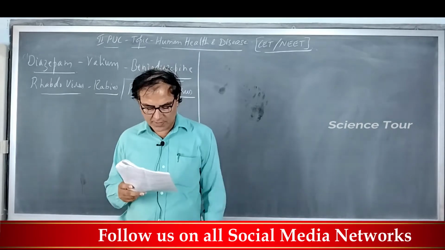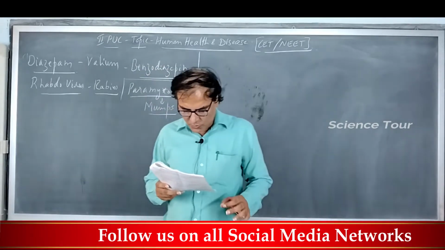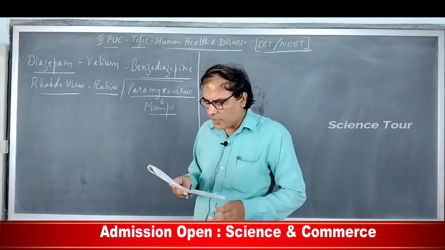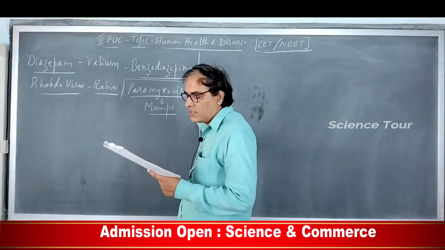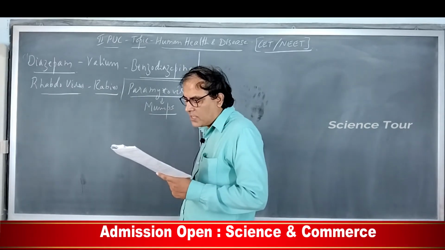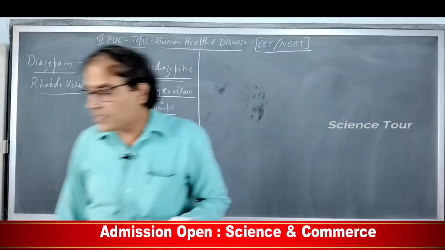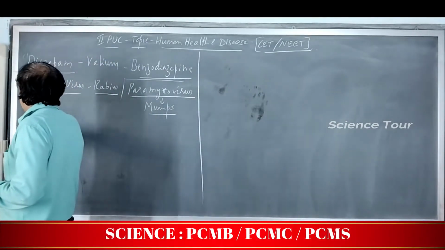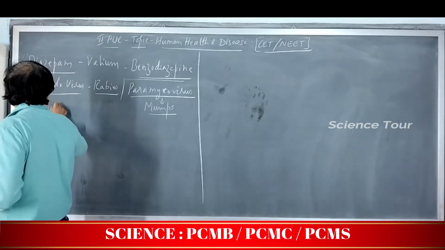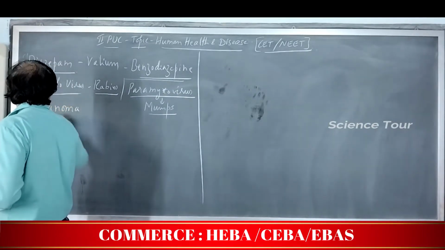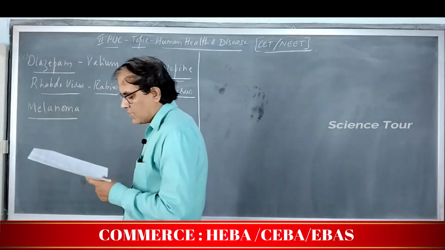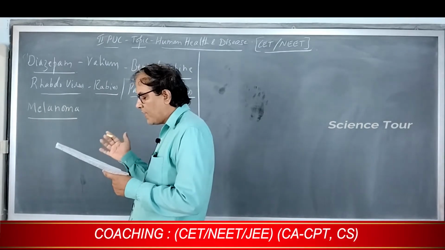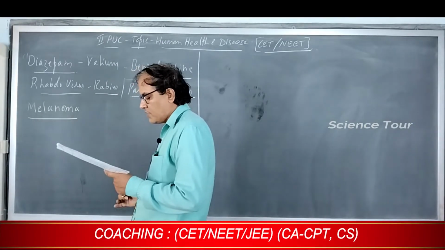Next, number 63. Carcinoma refers to a malignant tumor of the skin or the mucous membrane. It is called carcinoma. There is one more term, called melanoma. So what is this melanoma, students? Melanoma occurs when the pigment-producing cells that give color to the skin become cancerous.